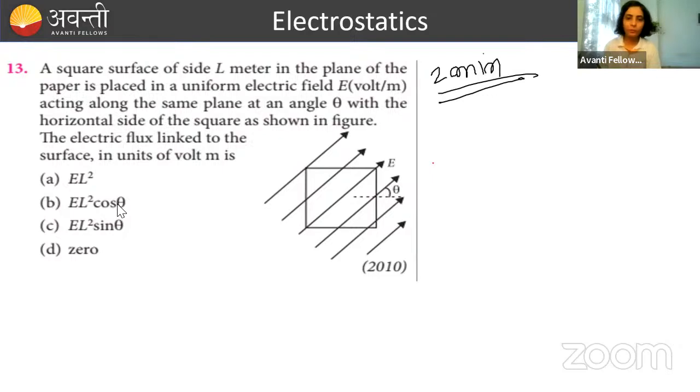I hope everyone is doing it. Those who are getting the answer, let me know through the chat box. Look at it once more carefully. You just need to apply the formula of flux. What is the formula of flux? I discussed it yesterday, quite extensively. It is E dot ds. So just try to see the electric field and area vector directions and the angle between those two. Come on, do it.